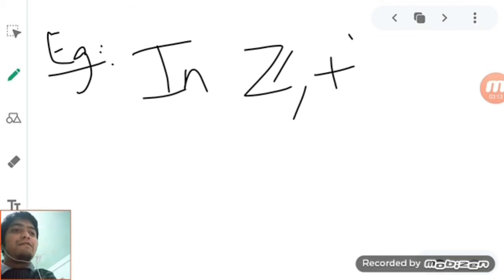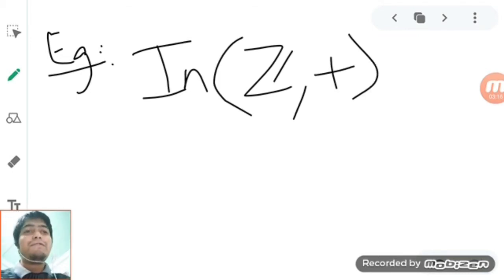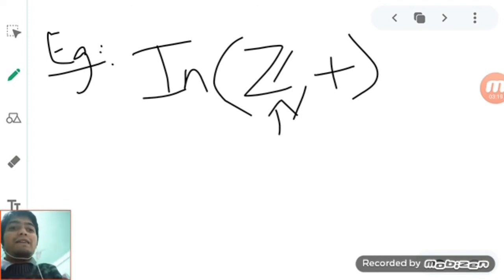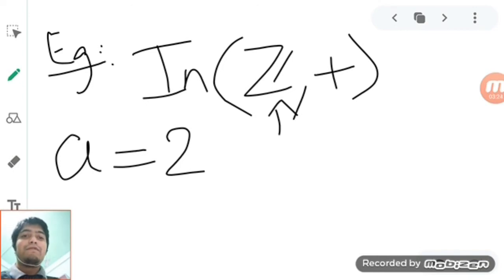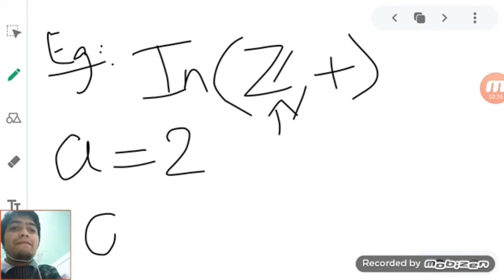Now let us give some examples. In Z plus, you may see me using this example a lot, let us take a equal to 2. Suppose we write a power 3.